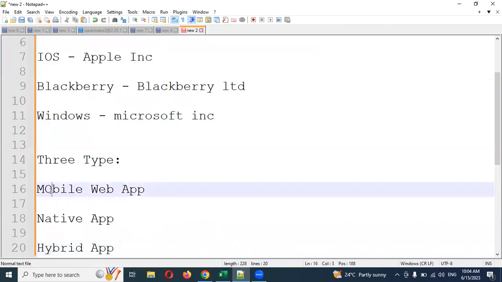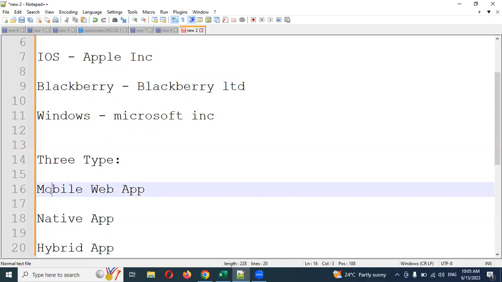A web app, put in a simple way, is what we use on our desktop, like Google. We open Google, and in Google we open some website and click on it. We do some operations, logging into that website, adding a user or something, filling in forms, all by using the web.